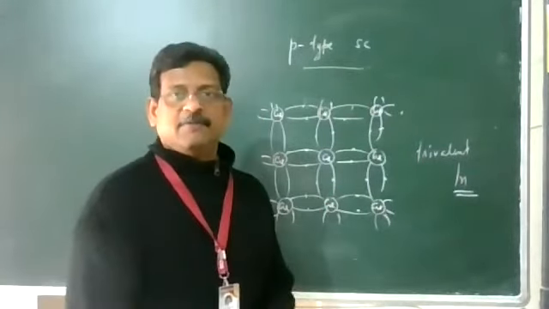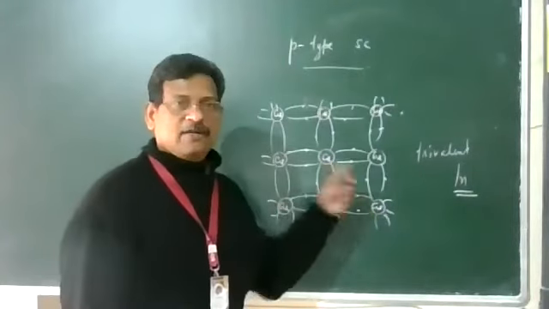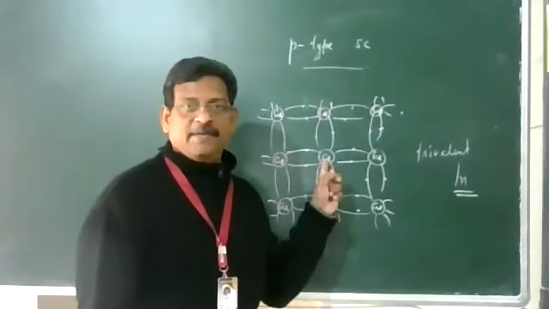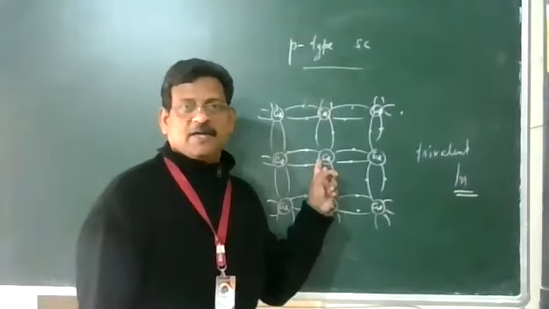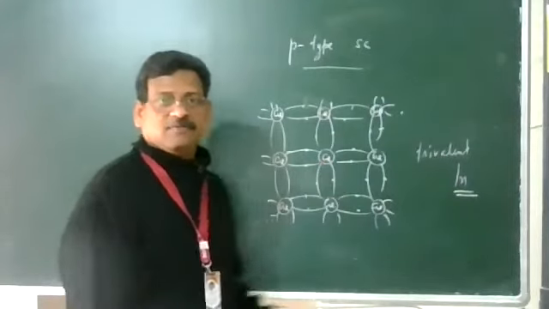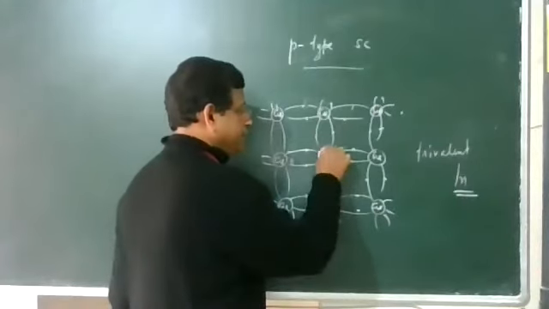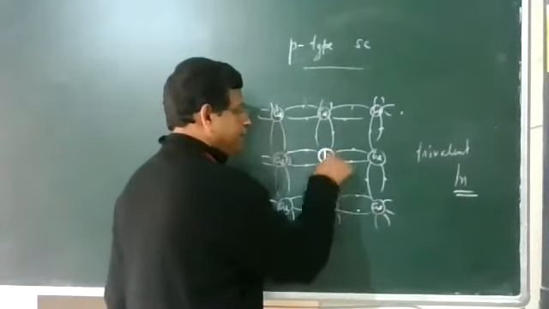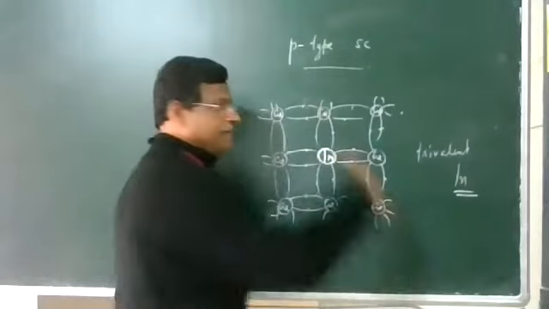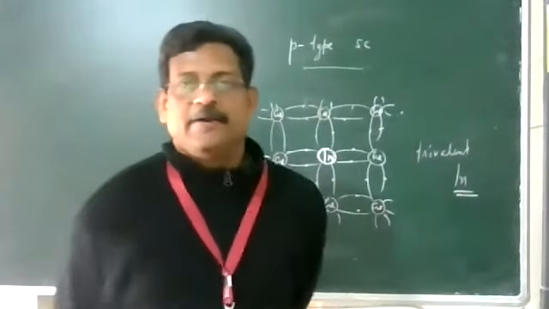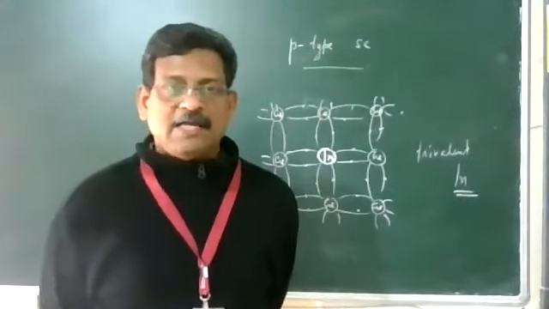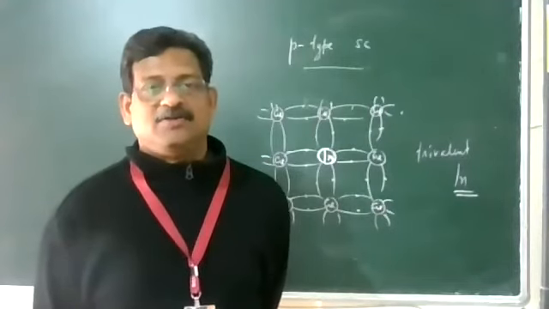Somebody is coming from outside. So when this indium is added here, indium replaces the semiconductor atom in the crystal. So indium will take a place. Indium is now here. It has only 3 valence electrons.